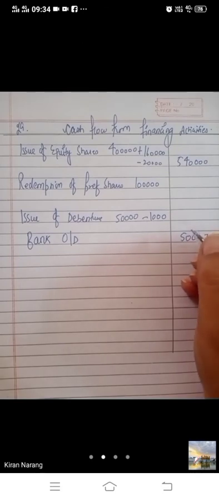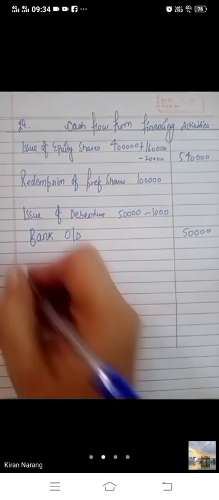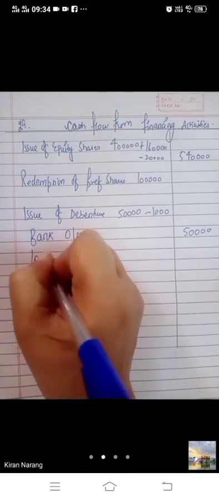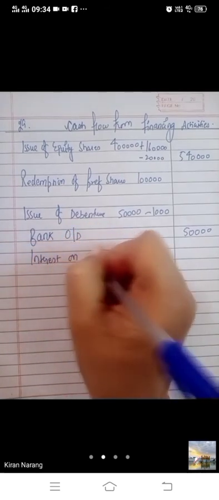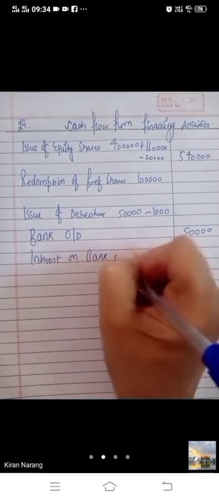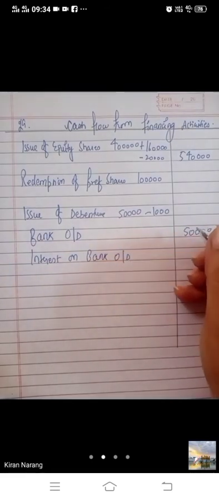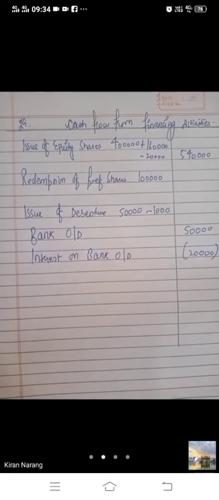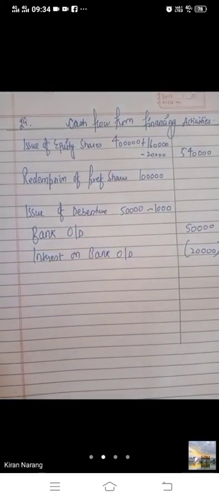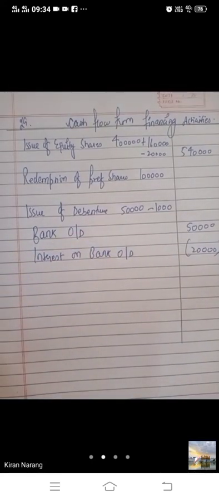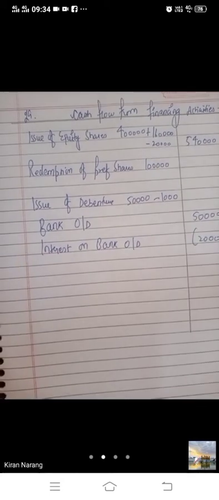But whatever you have paid as the interest, it will be outflow of cash. And you have to take the complete figure of current year. You have to put a star over it, that you have to pay the current year value of interest on